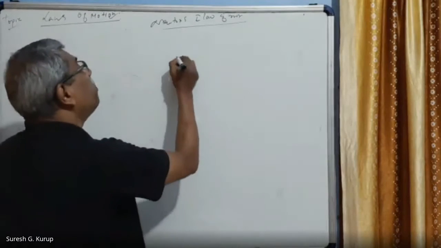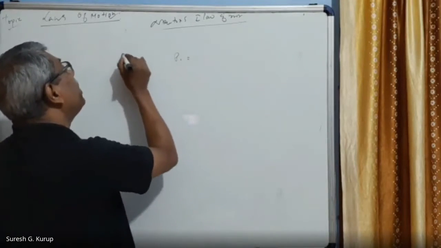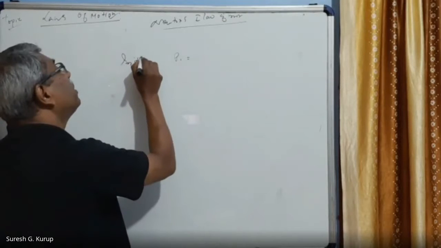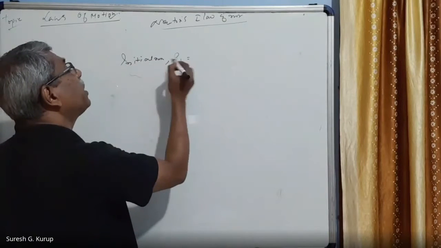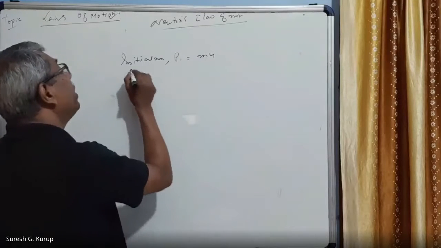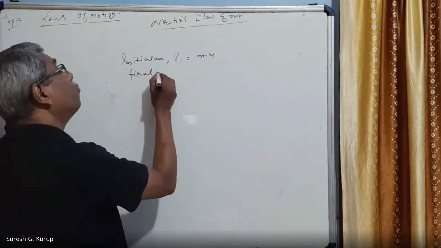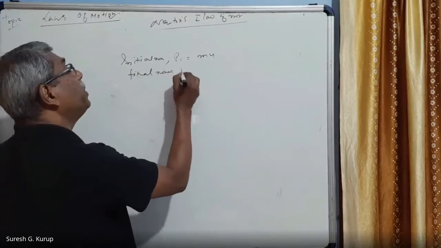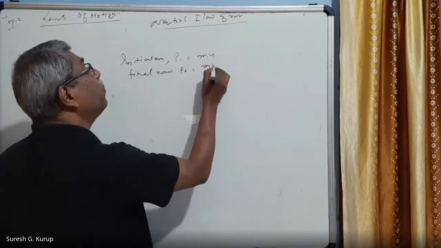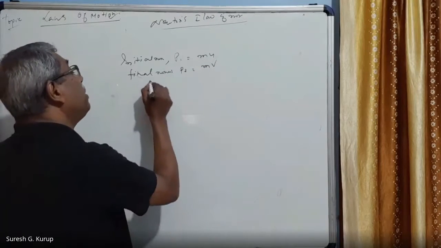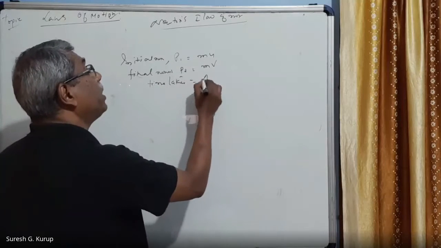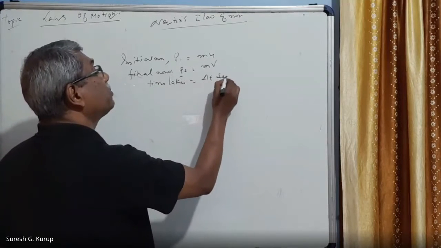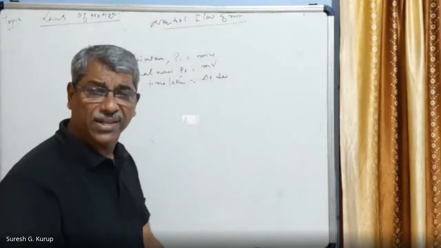Initial momentum P1 is equal to m into u. Final momentum P2 is equal to mv. Time taken is equal to delta t seconds, or dt seconds also can be used, no problem.